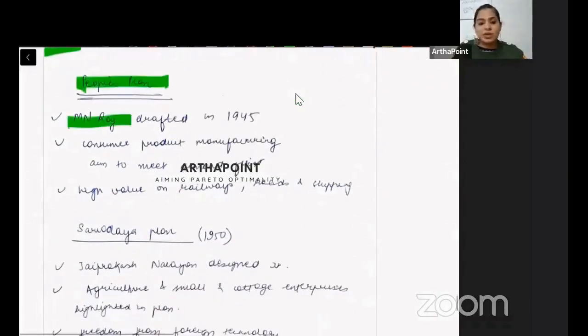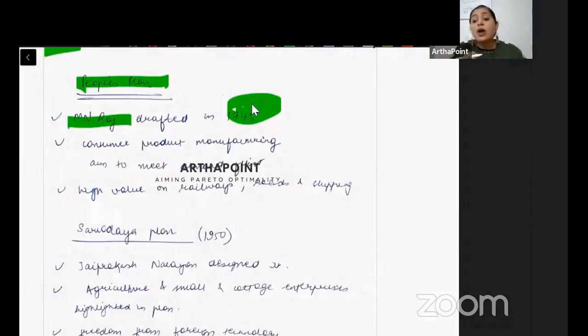Then the third was the People's Plan. This was launched by M.N. Roy in 1945. And since it was a people's plan, a way to remember that is we have to think about the public as a whole. So what he said was, first make the products that are consumer oriented, whatever are consumer manufactured products.